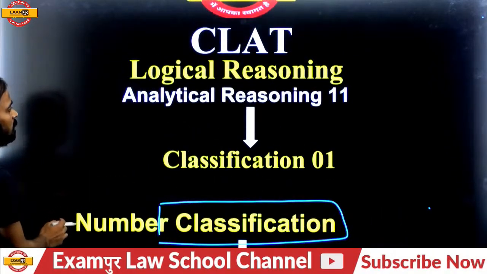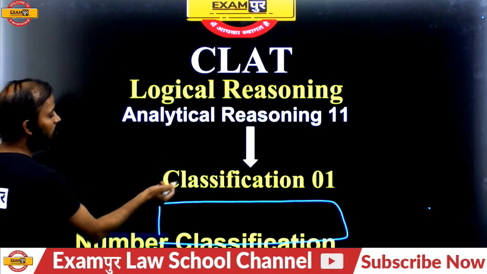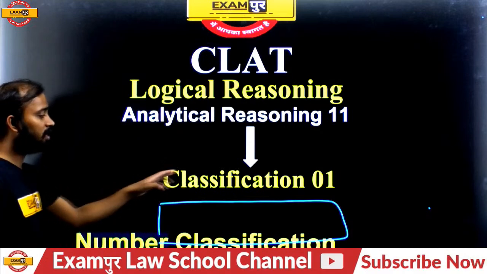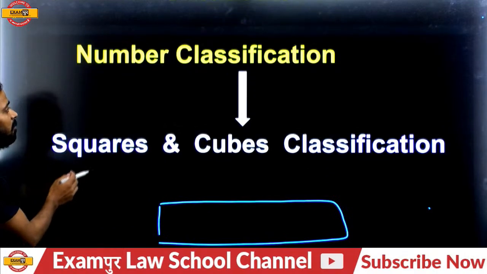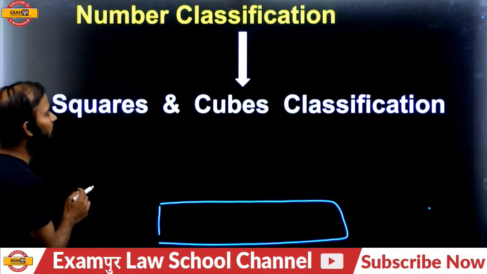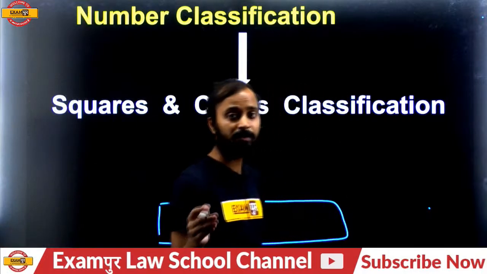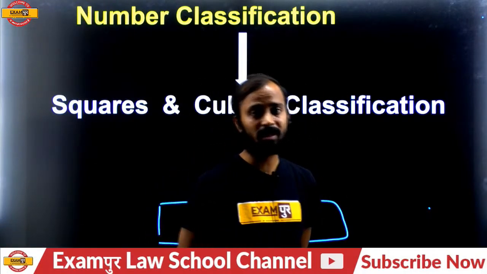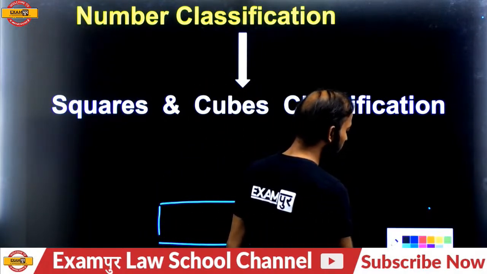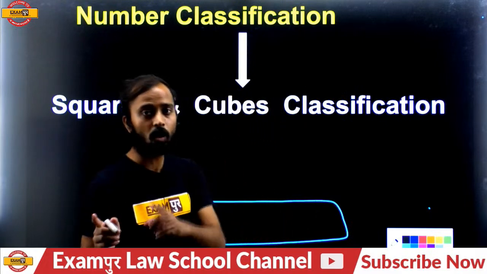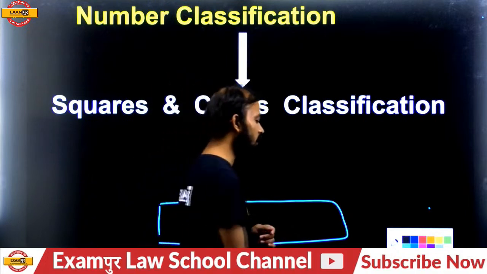This is logical reasoning related to analytical, and one topic of analytical is classification. Today we will discuss classification under number classification. On the basis of number classification, you will have to remember square and cubes. This is the most important point, and I already told you in the series that you will have to remember this.